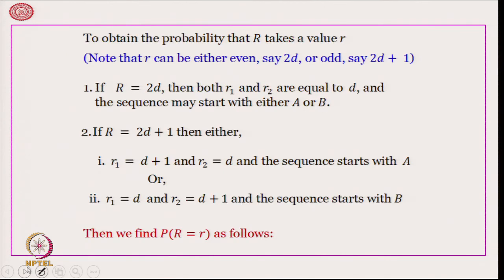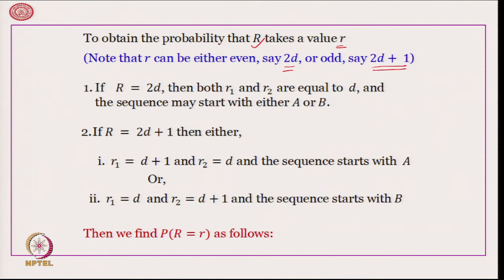So, with these observations, we get the following. To obtain the probability that R takes a value small r, where r is the total number of runs, small r can be either even, say 2d, or odd, that is 2d+1.